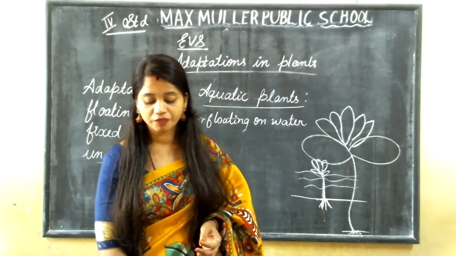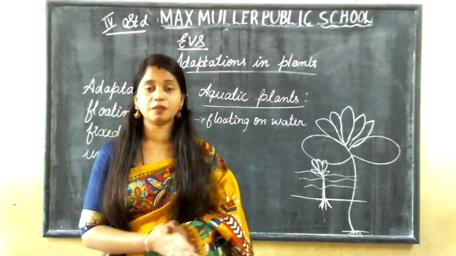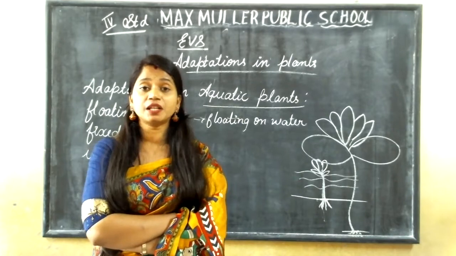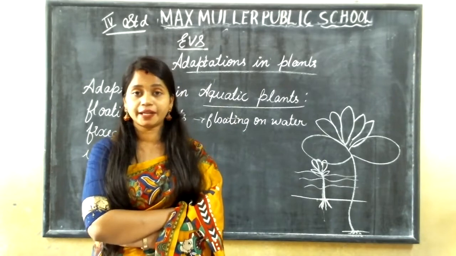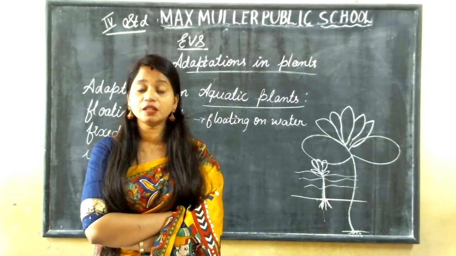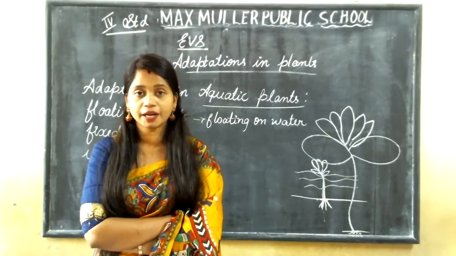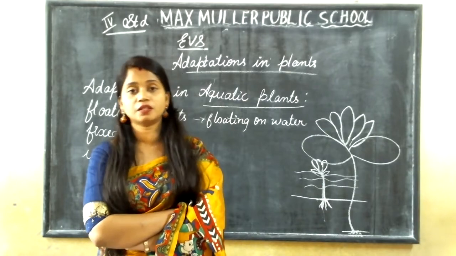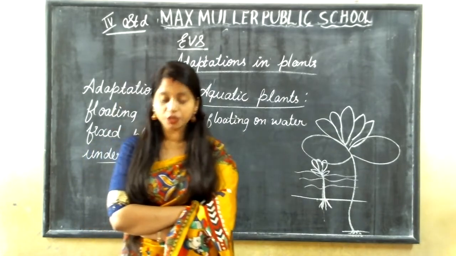Now, what we have learned is the adaptation of plants. The main thing, adaptation means what? The plants are created with special features to survive in their environment. Those special features are called adaptations. Mainly the plants are divided into two types.